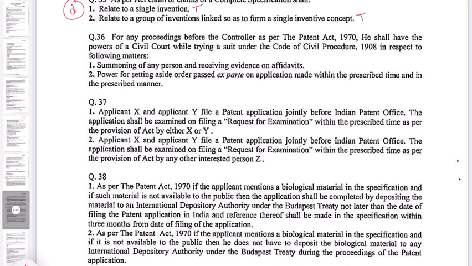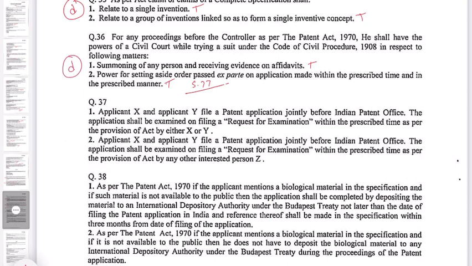And power for setting aside an order passed ex parte on application made within the prescribed time and in the prescribed manner. This is also true. So the section for this is section 77, where the controller has certain powers of a civil court. So they have given this true. So both are true. Therefore, the correct option is D.